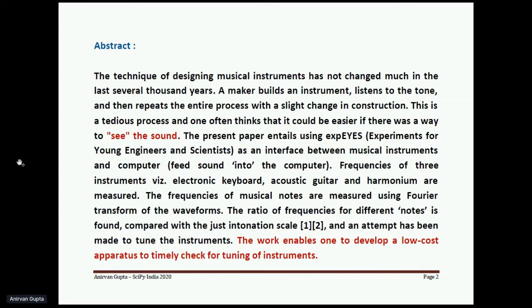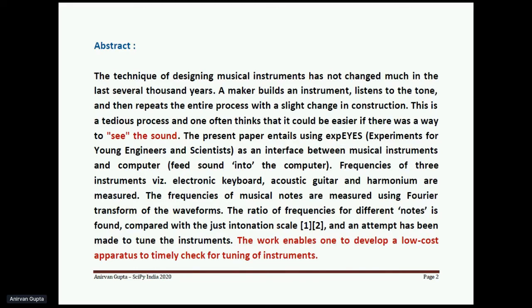As scientific faculty, we think it would be much easier if there was a way by which we can actually see the sound. In this work, we have used XSpice as an interface between these musical instruments and our computer so that we can actually see this sound.